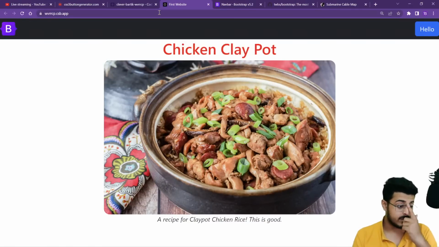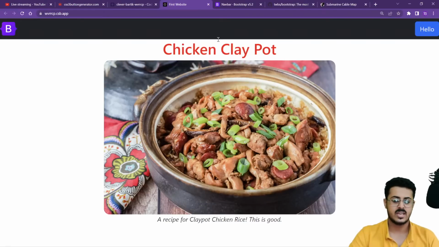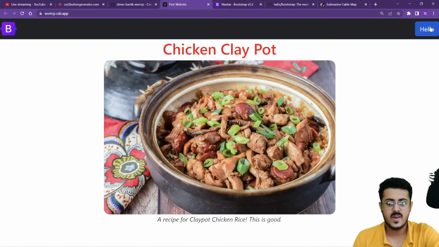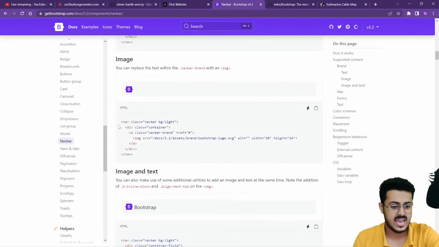As you're able to see, we have decreased the size of the image to 35 pixels, and now this looks like a navbar for us, as you're able to see from right over there. So you are having this particular image as well as the button inside your navbar. Okay, and as you're able to see, you can just go through the entire stuff from right over here, and just look at how it works and everything.